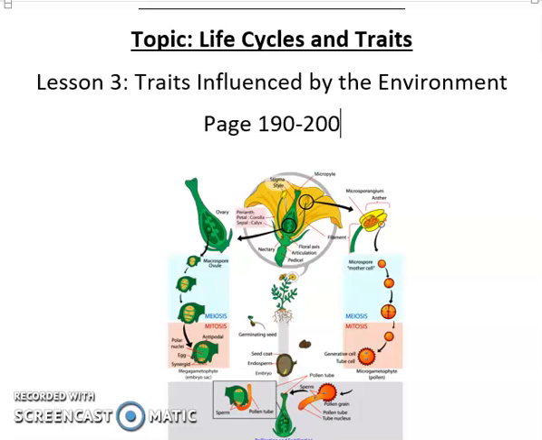Other factors include the kind and amount of food, the temperature, the kind of soil, and the materials in the soil, air, and water. The flowers in the picture are hydrangeas. Their color can be blue or pink. The color depends on the kind of soil the plant grows in.